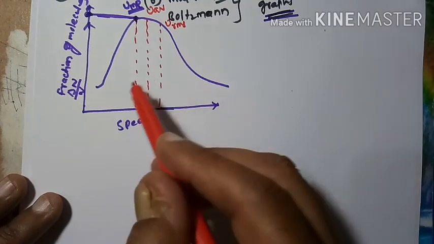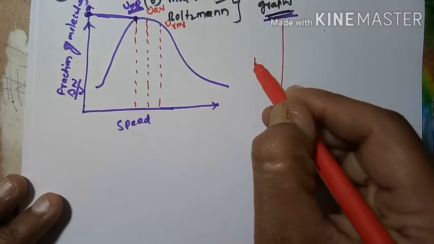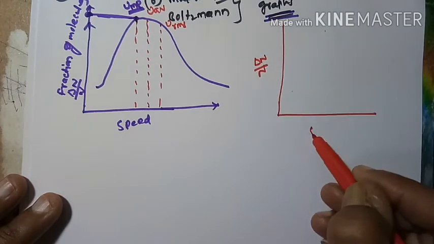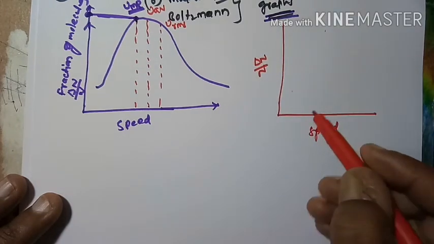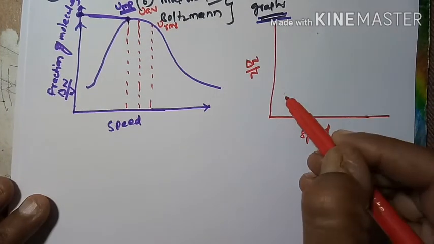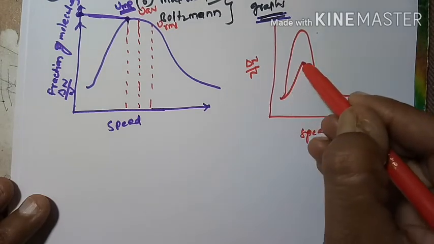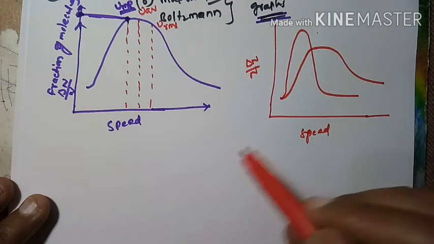Now in the same graph, if the temperature is raised, with fraction of molecules and speed on the x-axis: this is at low temperature, and if the temperature is increased, we will get this type of graph.